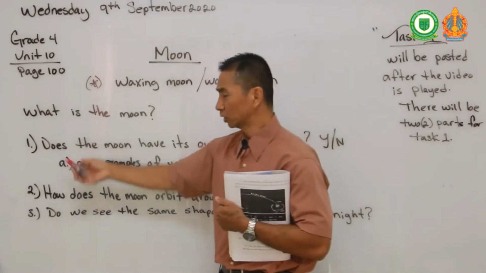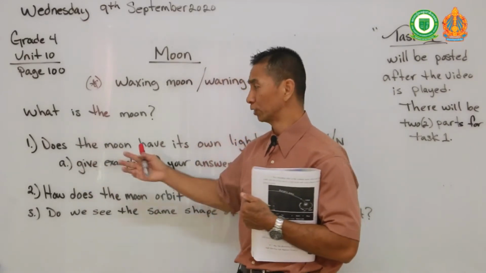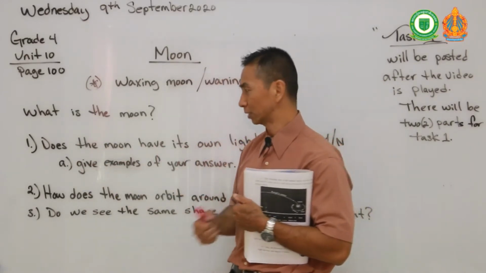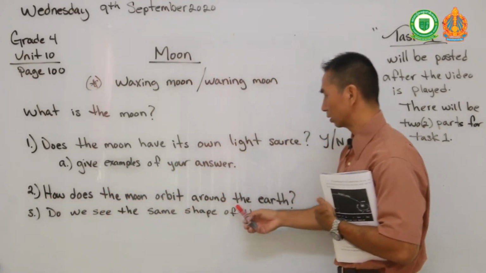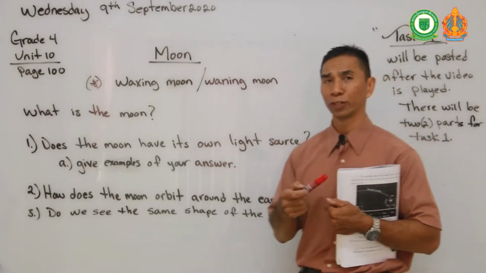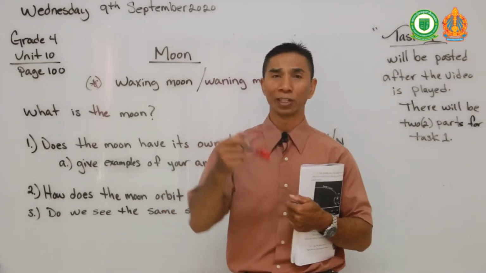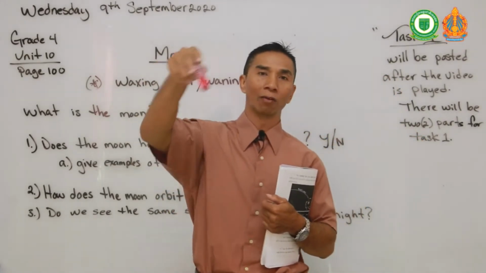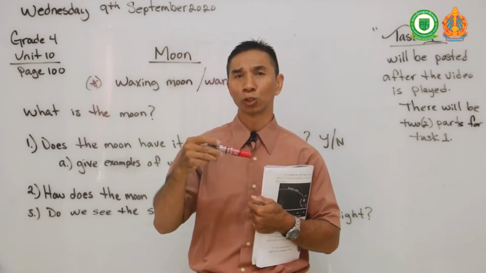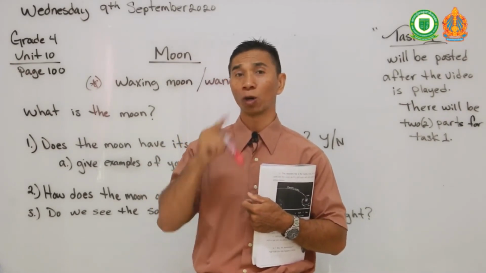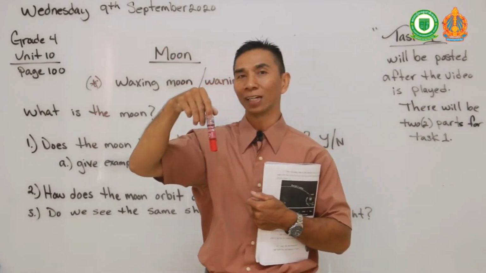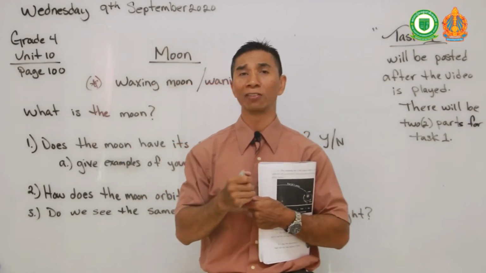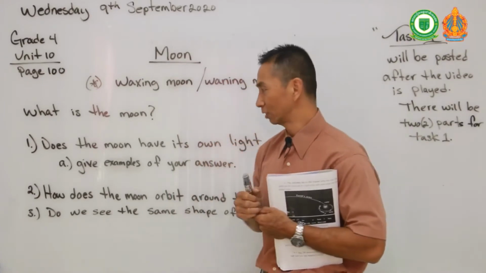Again, I will leave this open for another 5 minutes for you to answer me before I give you the answers. And number 2, how does the moon orbit around the Earth? As we have learned last week, we know the Earth orbits around the sun, right? It takes 365 days, 1 whole year, for the Earth to go around the sun. Remember that? If you don't, you can review our last week's lesson.